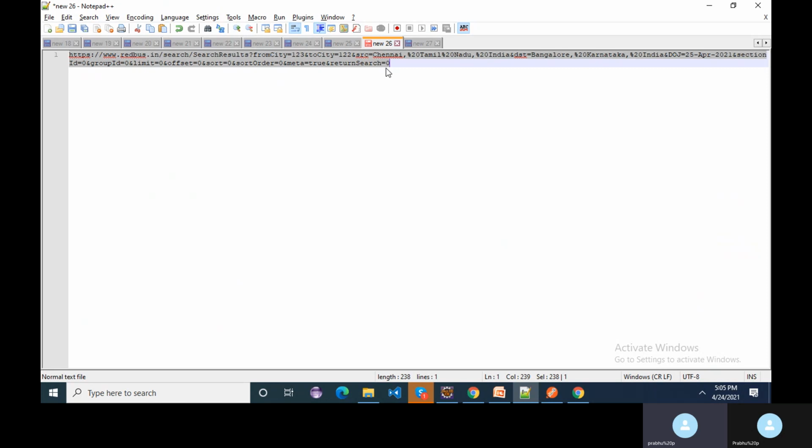So for a web service we need a network. This is the base URL and then the endpoint URL. The entire thing is known as a URI, Uniform Resource Identifier. For this web service, we need a network. Without a network, we can't use the web service, because the data is stored in the web server. We need to reach the web server, so for that purpose we need a network, that is the internet. This is a web service.